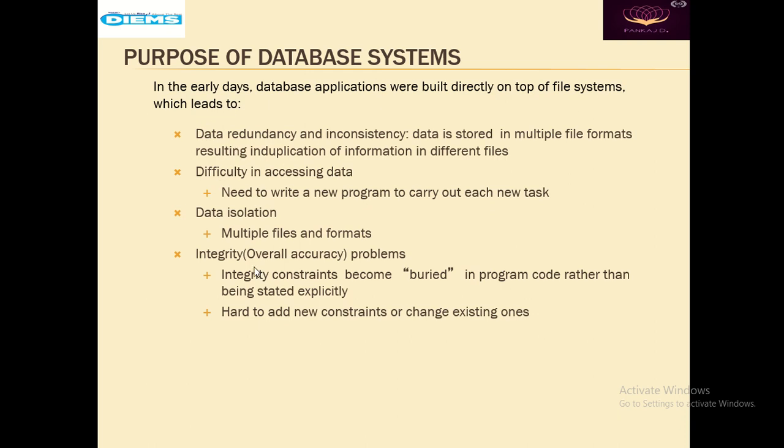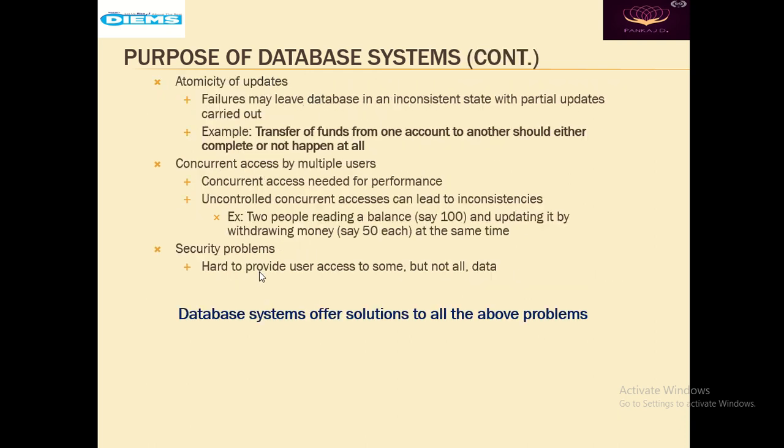Because of these reasons and the reasons that we are discussing ahead, like atomicity of the updates, failure may leave the database in an inconsistent state with partial updates carried out. For example, transfer of funds from one account to another account should be either complete or should not happen at all. So atomicity of updates was not there in the file system. Either the transaction should be complete or the transaction should not start.